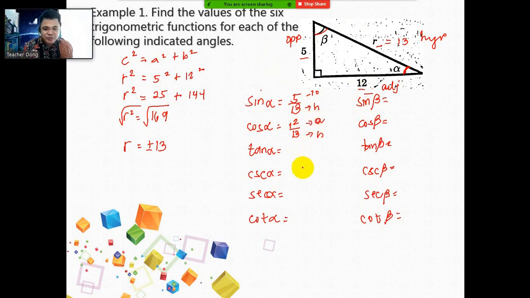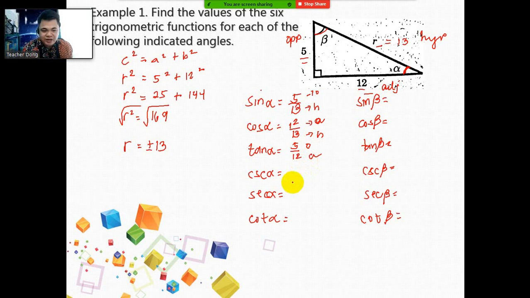Then for the tangent, we're going to use the acronym TOA, opposite over the adjacent. So it is now 5 over 12. This one is your opposite and this one is your adjacent, 5 over 12. We're able to have now the primary.